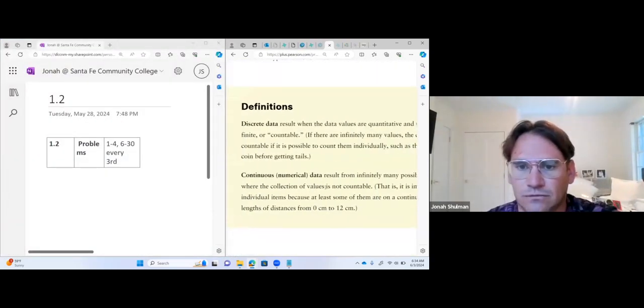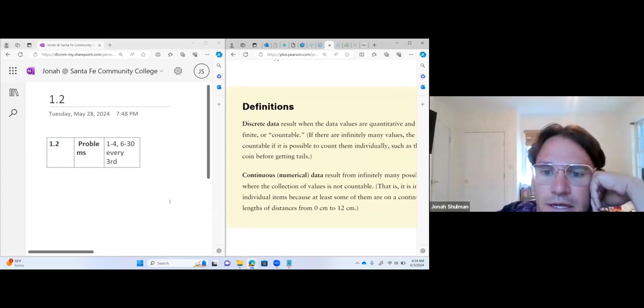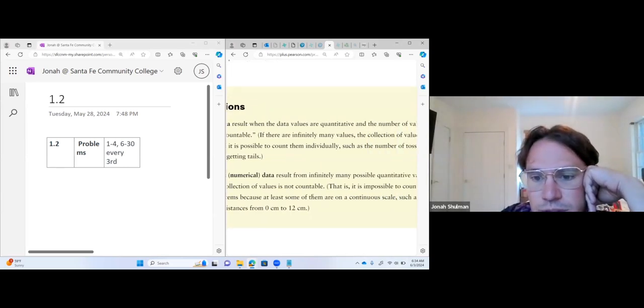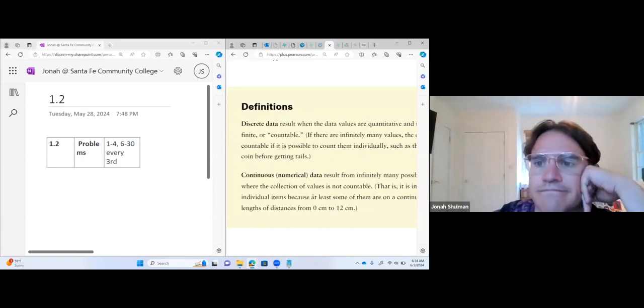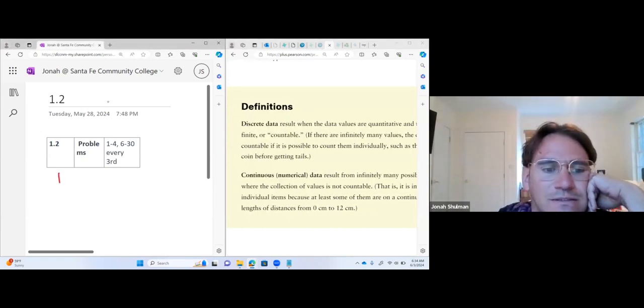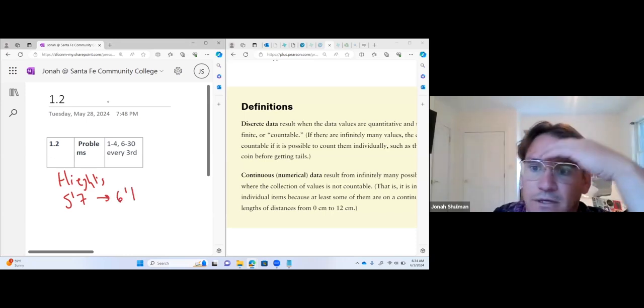We've got the first two ideas of differences: discrete and continuous. So how do I think about it? Continuous, it's got every little number in the middle. You can think about heights. You could be 5'7", you could be 6'1", or you can be everything in between.